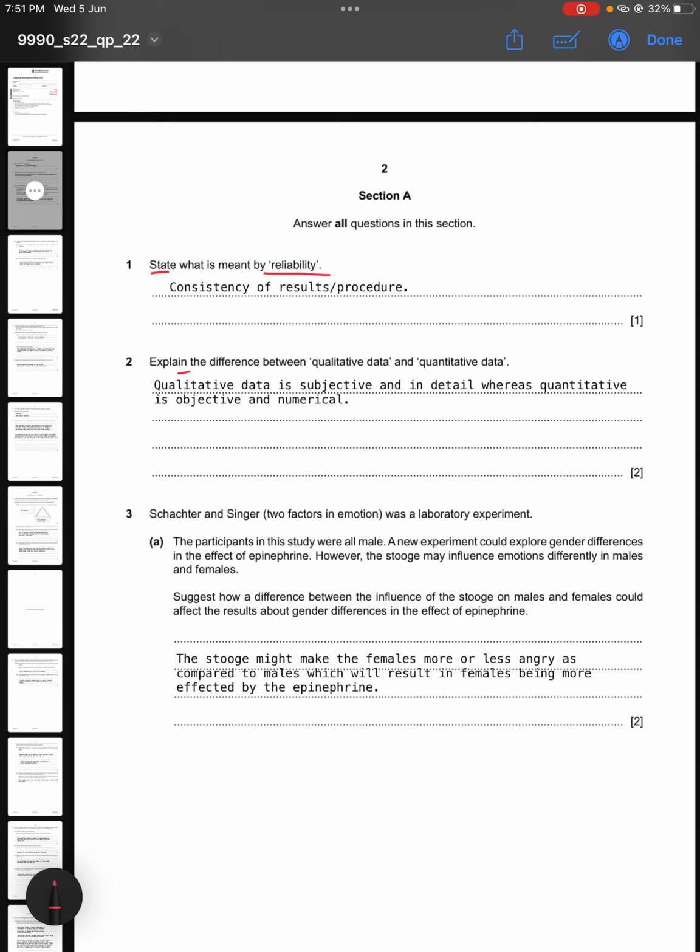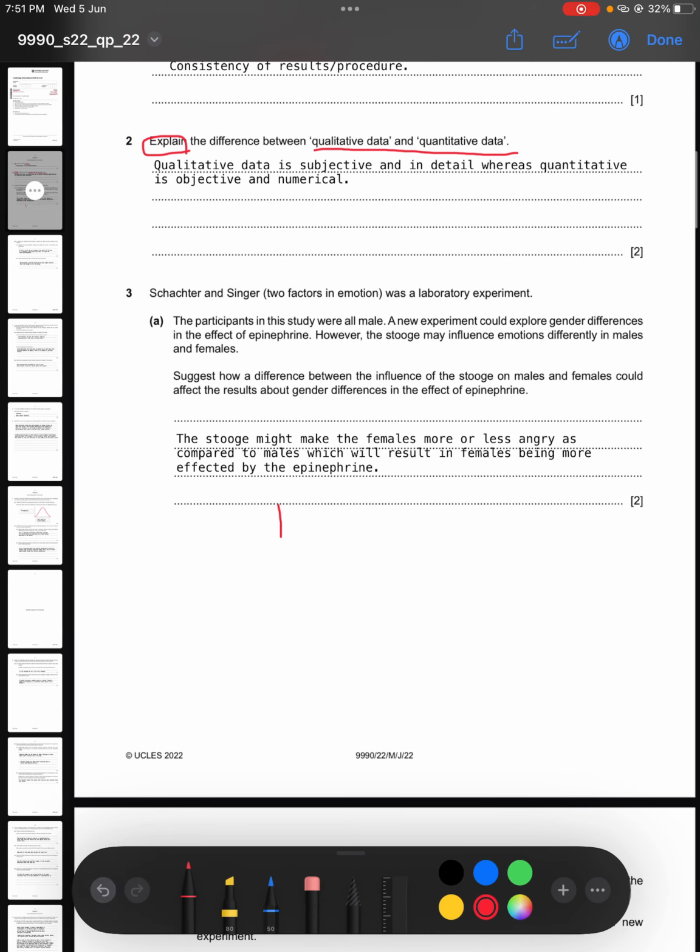And question 2 says, explain the difference between qualitative data and quantitative data. So it is for 2 marks. So again, 1 mark for explaining what it means by qualitative data, and then comparing it with quantitative data will give you the second mark. So qualitative data, simply it is subjective and in detail, whereas quantitative data is objective and numerical.